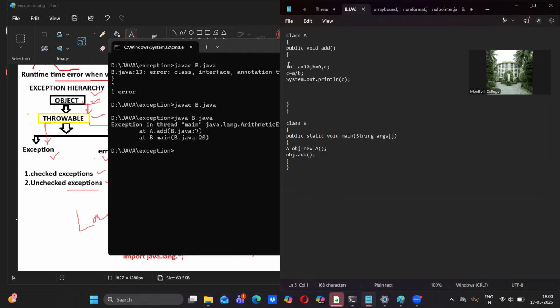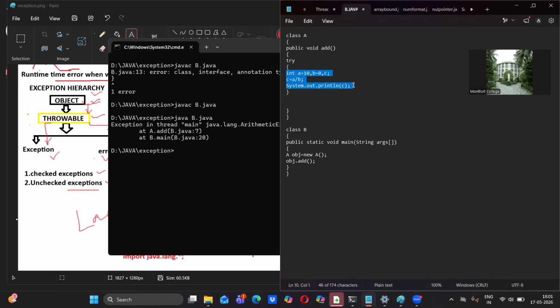See, these are the statements we have here. This statement I'm going to put into the try block. So what I'm telling the system is, try to execute all three statements. If any problem occurs, then the catch block is going to handle it. That is the meaning. Okay. So what I'm going to do, I'm going to give try here. Let me open it and close it here. If any problem occurs in these three statements, then it is going to give the control to the catch block.